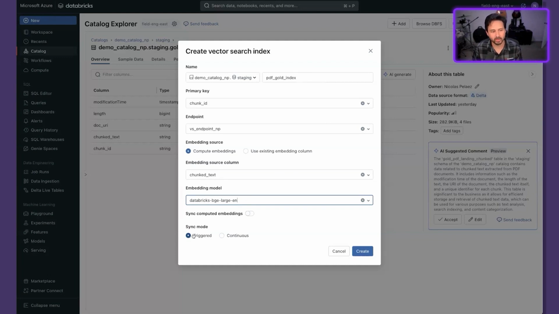And now we have sync mode. Here we can choose if we want to update this vector search index on a triggered mode. So if you have, say, data that only comes through once a day, once a week, you can save resources by triggering that at a specific cadence. Or if this represents data that comes through a lot more continuously, then you might want to dedicate resources to always keeping the vector search index up to date with the latest and greatest.